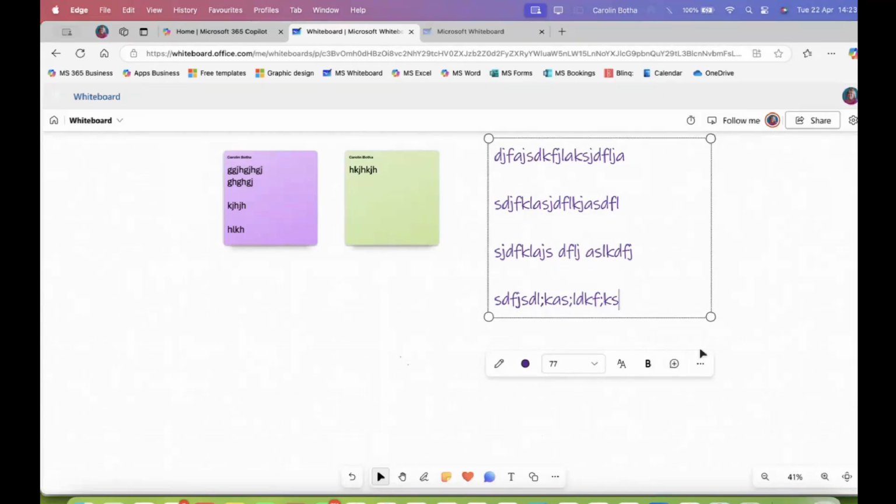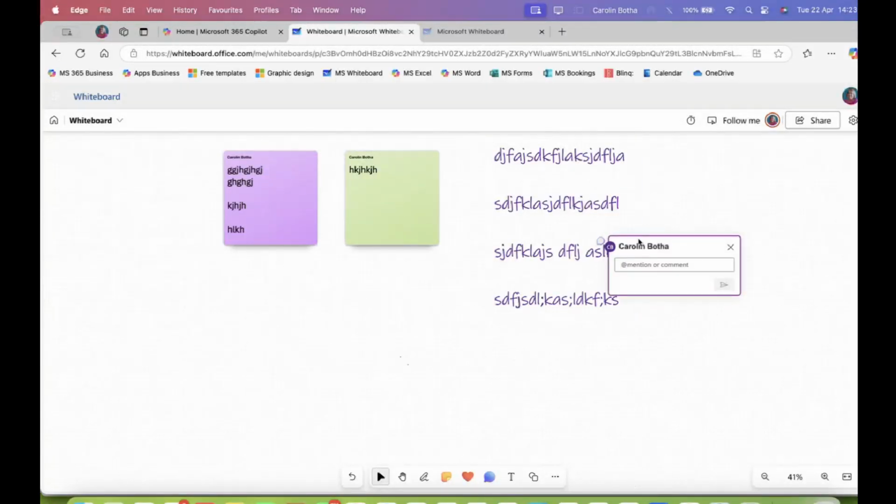Yeah. Then comments. Comments is a little bit different. You can add a comment commenting on this. So you get comments in Word, you get comments in PowerPoint, and you get comments in Excel. Now, comments can be for yourself, that you just want to make a comment. You don't want it to be part of the whiteboard or part of the document or part of the Excel spreadsheet. It's a comment that you add to yourself, but especially if you're collaborating and you're sharing this with someone, then they can see that's your comment on it.